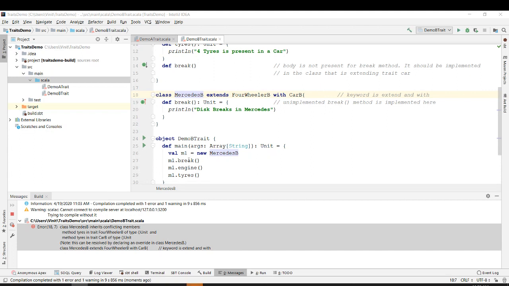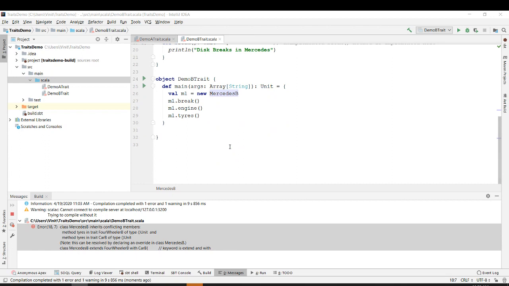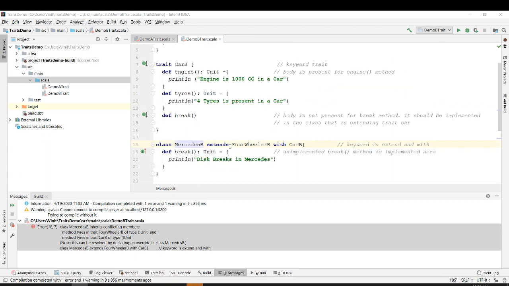It's giving an error. What's the error? Class Mercedes B is inheriting conflicting members: method tires is in trait four wheeler B of type unit and method tires is in car B with type unit.